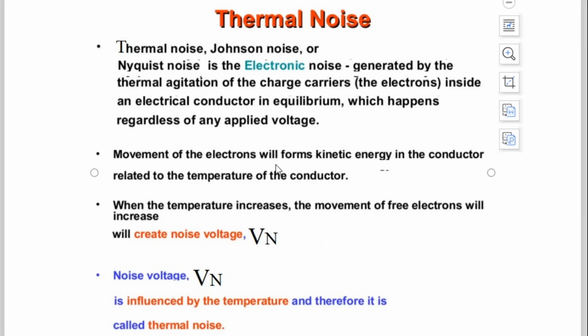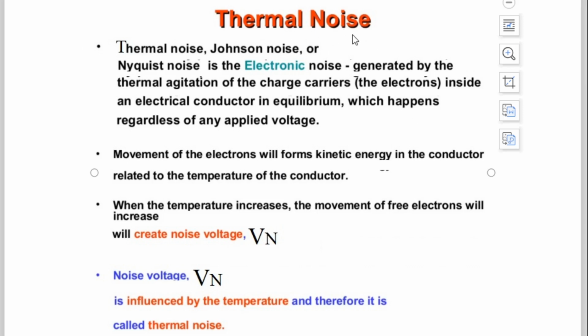Now this thermal noise is created due to another reason. When we apply the voltage to the semiconductor component, due to excess heat and excess current flowing in the semiconductor component, the temperature of that component increases, and that temperature also causes thermal noise. That is when we apply the external electrical voltage.